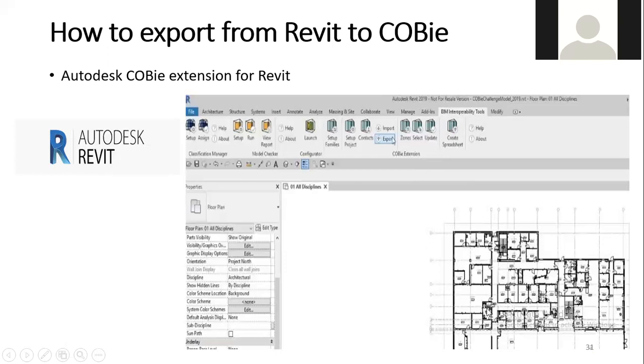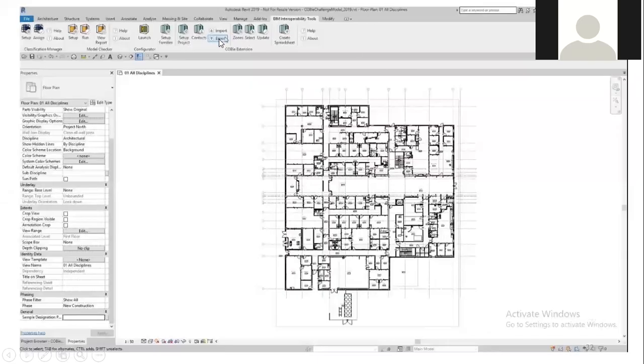And you can see a plan view of a model created in Revit. In this plan view, or from this complete model, I'm going to export a COBie file. For exporting the COBie file, can you see this export? You can see the export option here in the COBie extension panel.